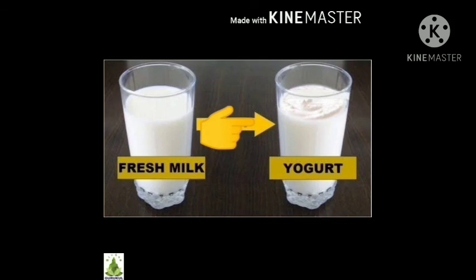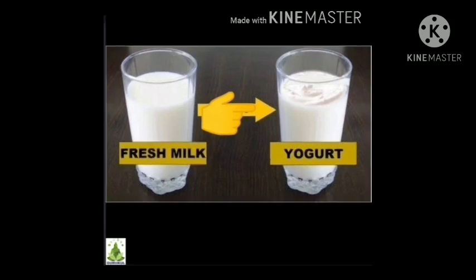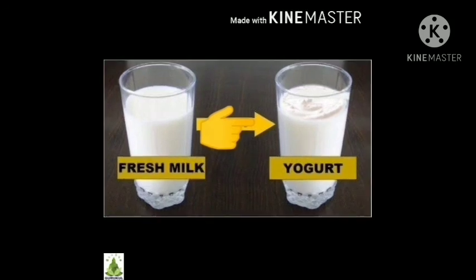You might have seen that your mom keeps a bowl full of milk in the night and in the morning that milk gets converted into yogurt. How come? This is because some useful microorganisms help to convert milk into yogurt.